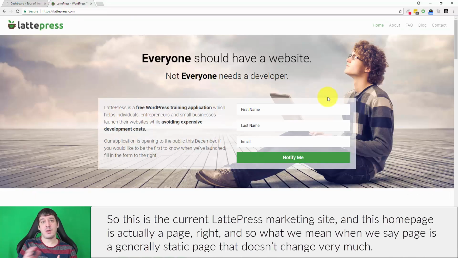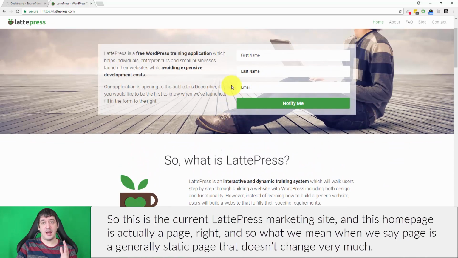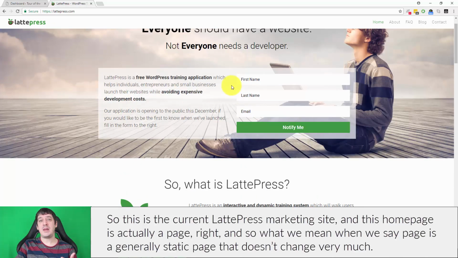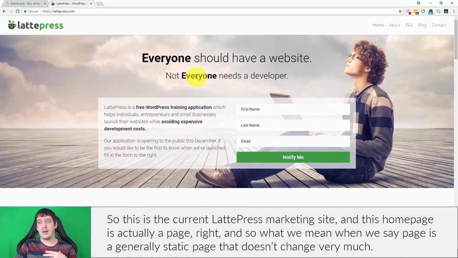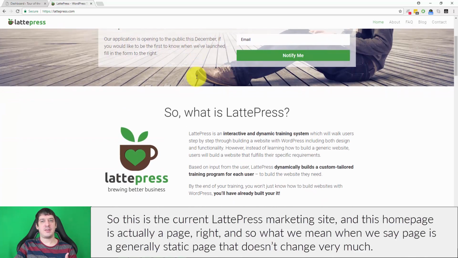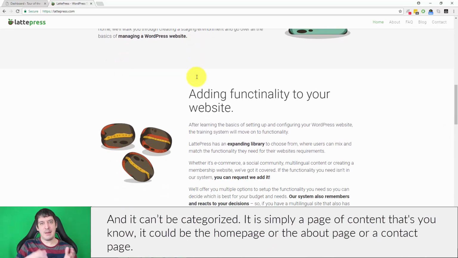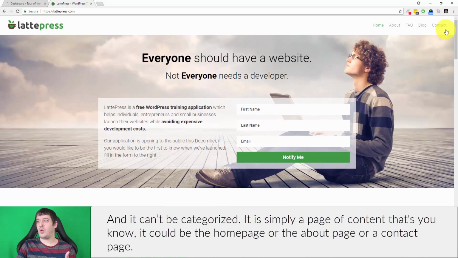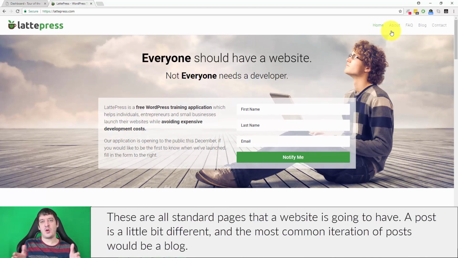So this is the current LattePress marketing site, and this homepage is actually a page, right? What we mean when we say page is a generally static page that doesn't change very much, and it can't be categorized. It is simply a page of content. It could be the home page or the about page or a contact page. These are all standard pages that a website is going to have.